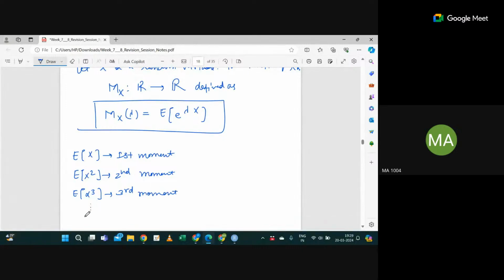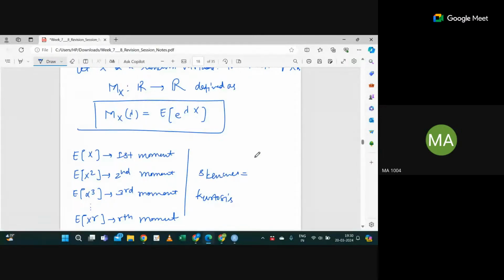Up to the expectation of x raised to the power r, this will give you the rth moment. Where are moments useful? Have you heard about skewness and kurtosis, positive skewness and negative skewness, right skewness? We are not going to discuss this in detail, but I'm just going to give you an idea. Have you heard about kurtosis?